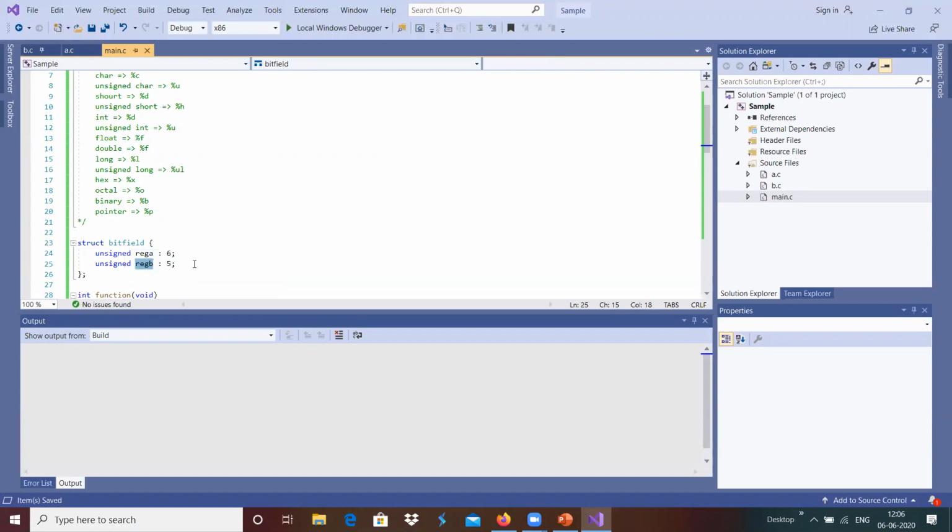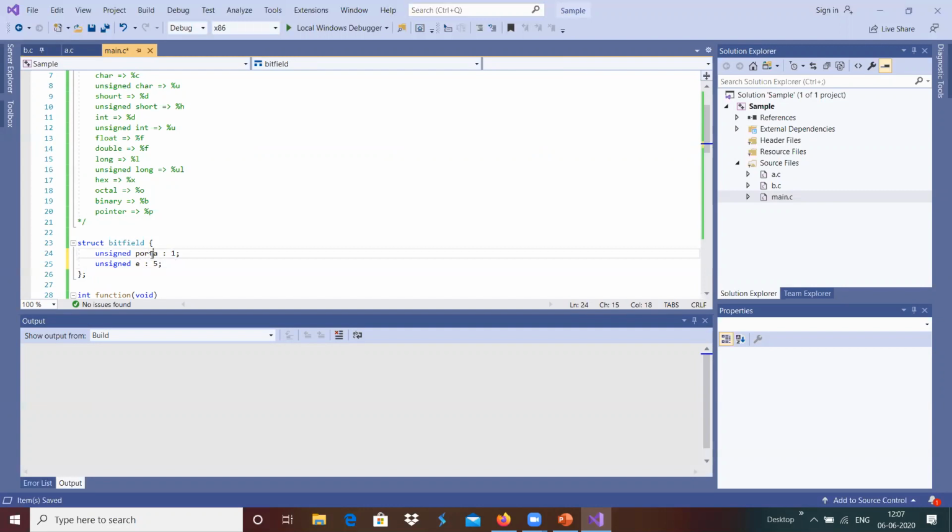This will be used, for example, when we have registers defined, where each and every bit is used for something different.